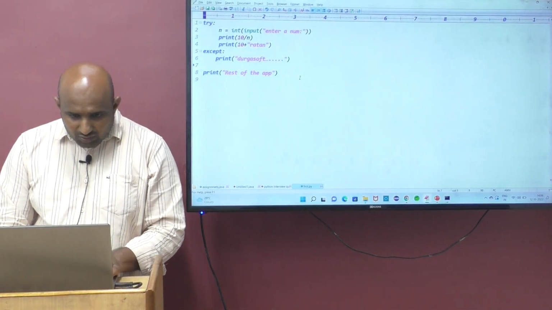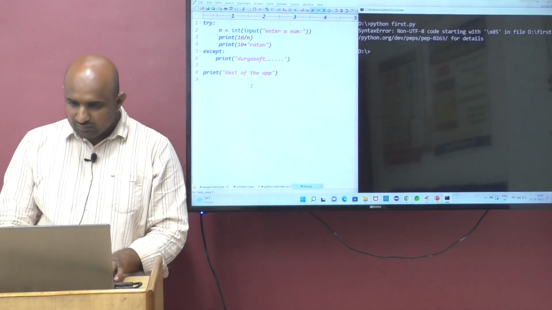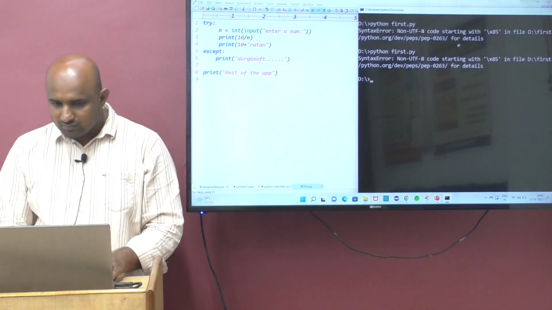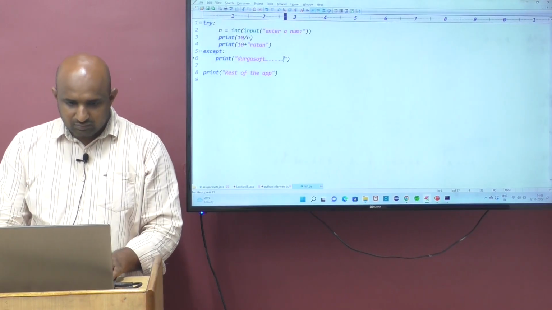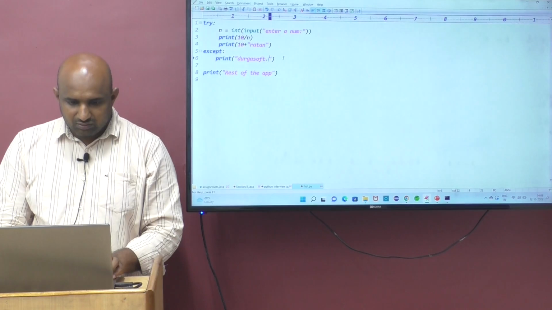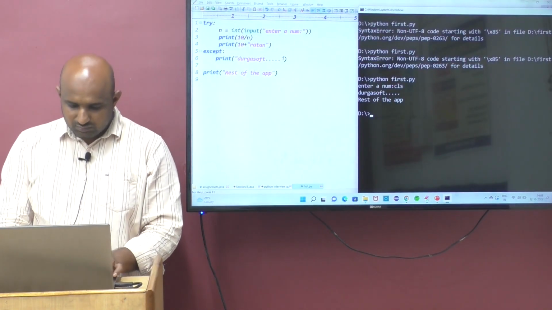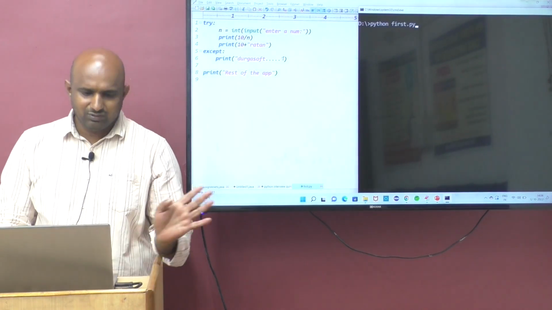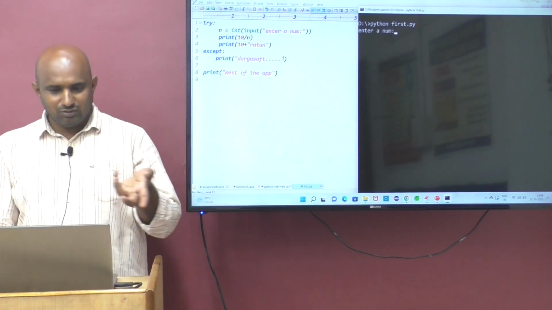Guys, what the issue? Control S is there, fine. Rest of the code is there, fine. Python first.py. Some characters extra is there. Do one thing. Durga soft dot fine. Yes. Yeah. We have experience, right? We'll understand what the issue. Experience. Through experience only you'll get that point.